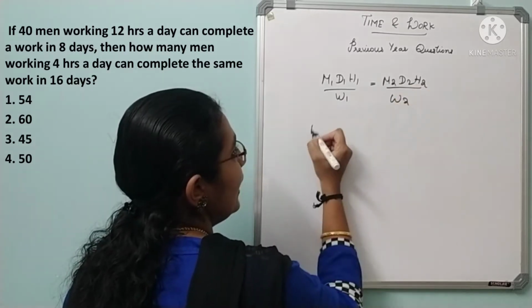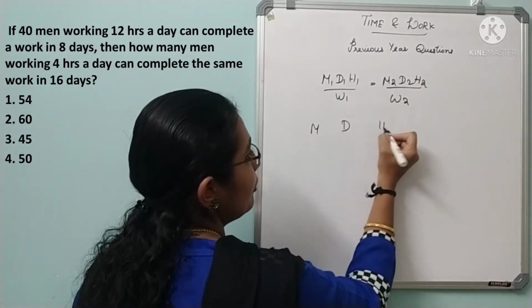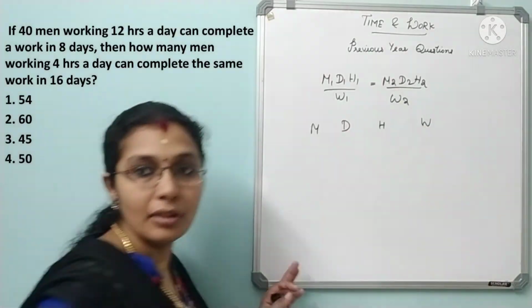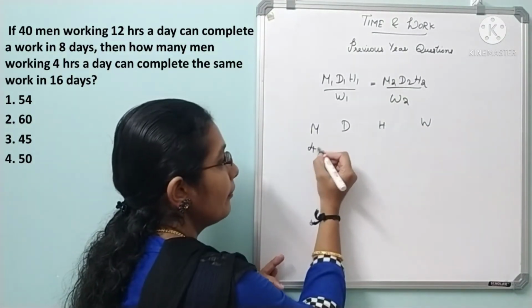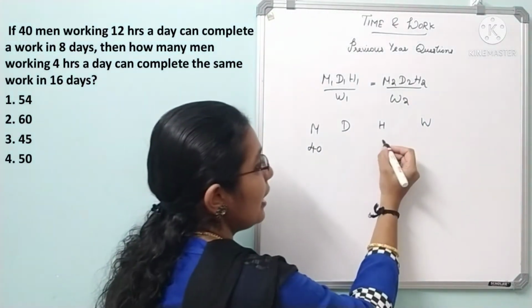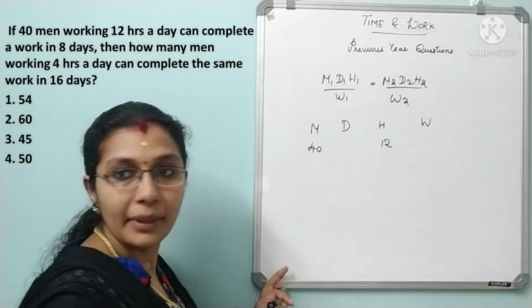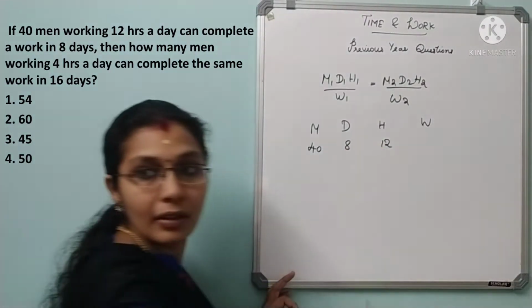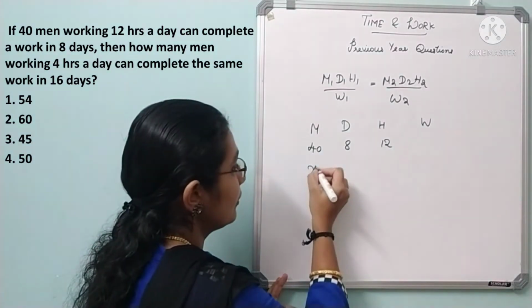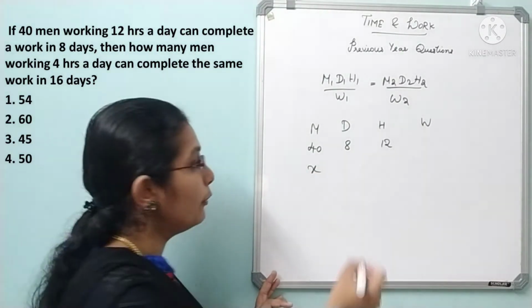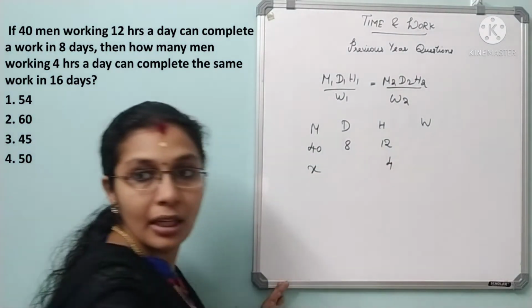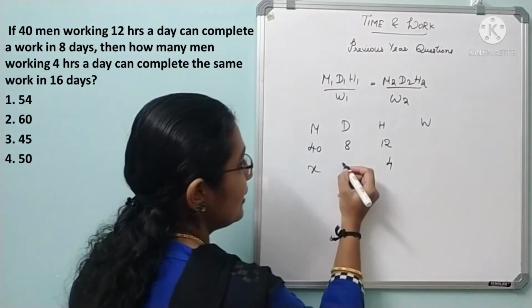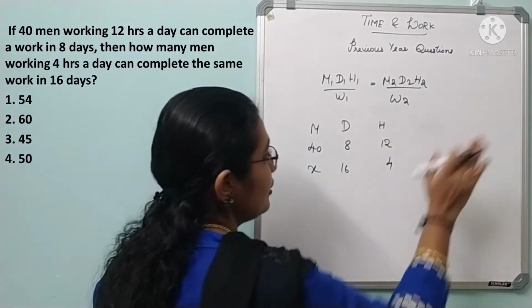So write M, D, H and W. Okay. So 40 men working 12 hours a day can complete a work in 8 days. How many men working 4 hours a day can complete the same work in 16 days? So here work is not given, so ignore that.